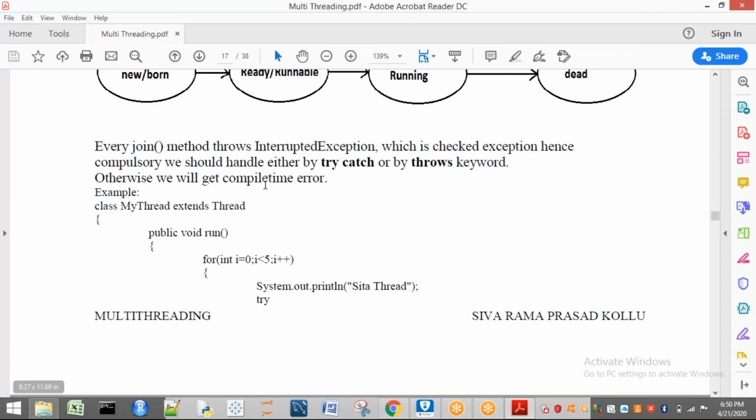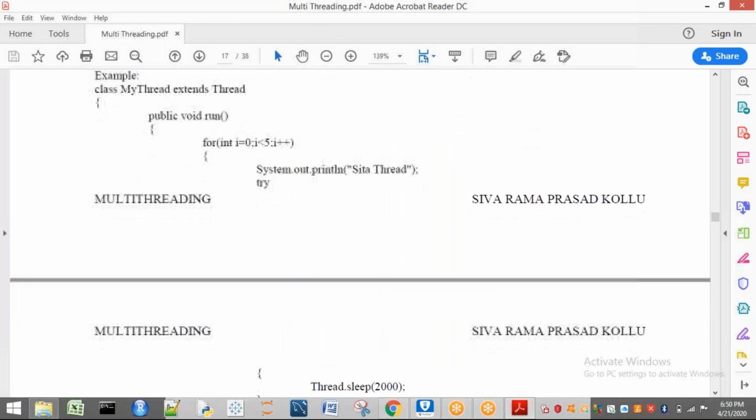So generally already you know the exception concept. Every join method throws what? InterruptedException, which is a checked exception. Hence compulsory we have to handle it by a try catch or throws keyword. Compulsory. If we are not going to use try catch or throws, we are going to get an exception. So see this one, so you can understand this problem easily.